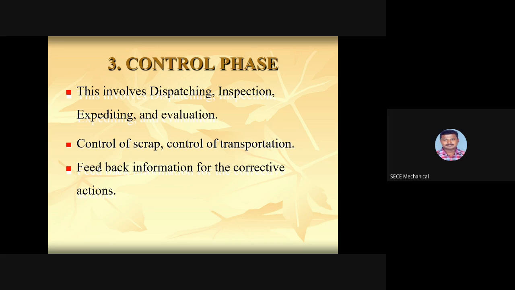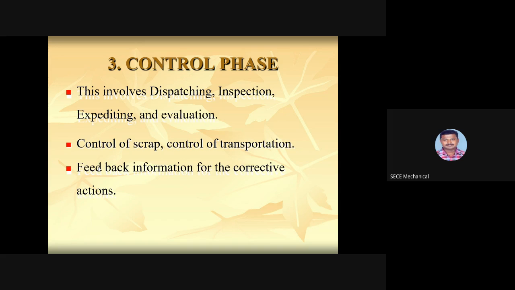Dispatching is the movement of the finished product from one location to another location, and inspection of the finished product is one of the important factors. We do proper inspection of the finished product so that it can improve the product quality.